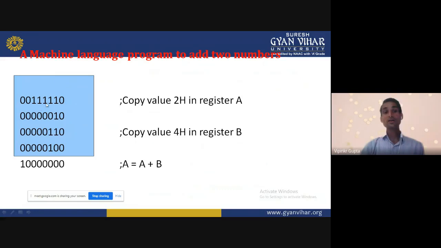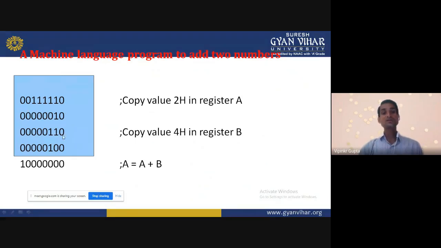That is the meaning. So the microprocessor understands, but I am not understanding what it actually wants to say. Machine level language is understood only by the microprocessor. So that value will be transferred to register A.